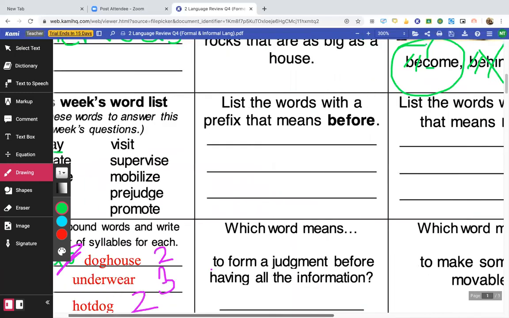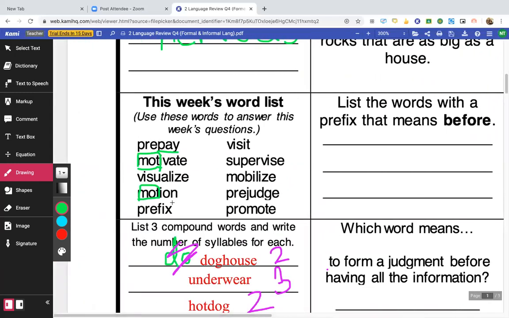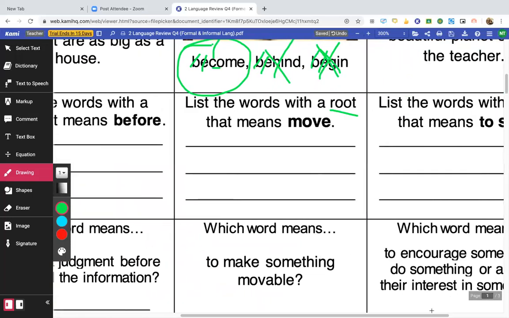Let me look back. What was the other one? Anything with MOT. Promote, I missed that one. And mobilize. So those are your four. Okay, motivate, motion, mobilize, promote. I'm not going to write those though, because my handwriting is messy.